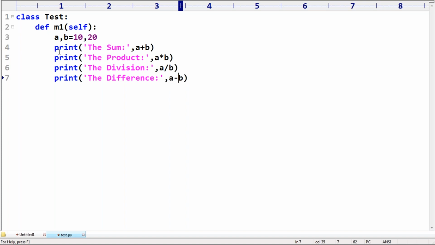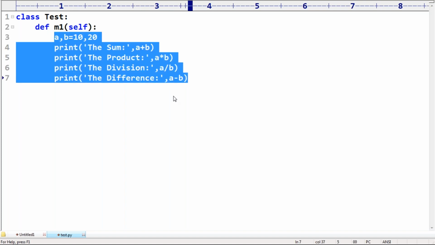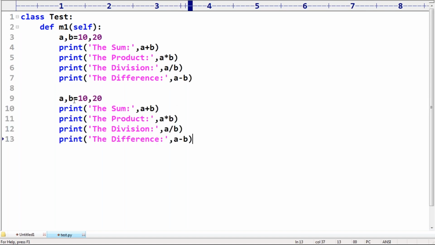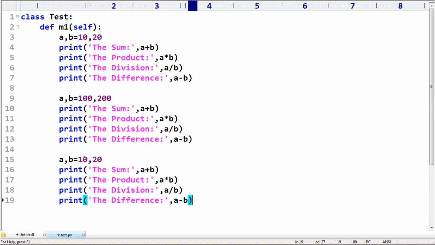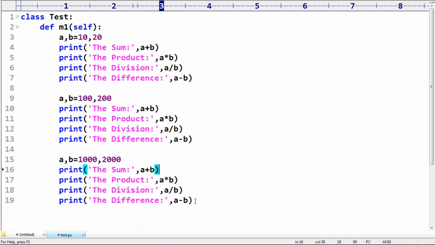Sir, now this code is required for a, b whose values are 10, 20. After some time, again the same is required, but this time 100, 200. After some time, again it is required, but this time 1000, 2000. So inside the method, a functionality is repeatedly required. How many times? Multiple times it is required.